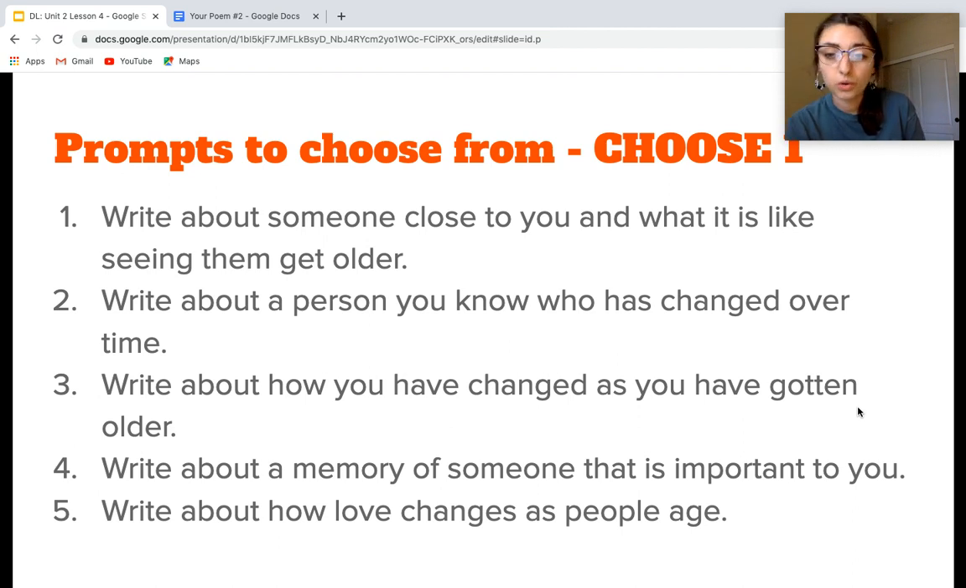Okay, so for your own poem, you're going to be writing about something that is similar to the theme that we found in Abuelito. And so the prompts that you can choose from are: number 1, write about someone close to you and what it is like seeing them get older. Number 2, write about a person you know who has changed over time. Number 3, write about how you have changed as you've gotten older. Number 4, write about a memory of someone that is important to you. And number 5, write about how love changes as people age.